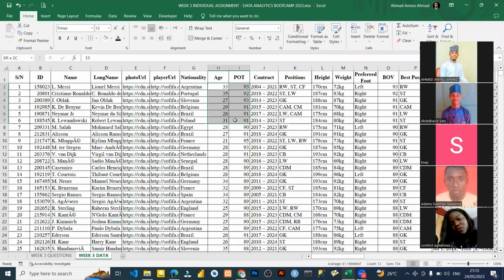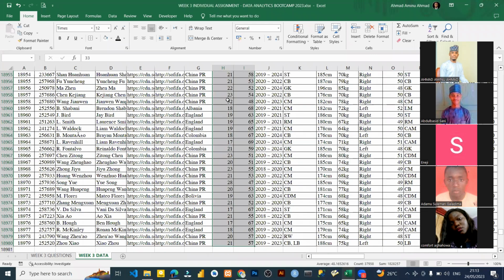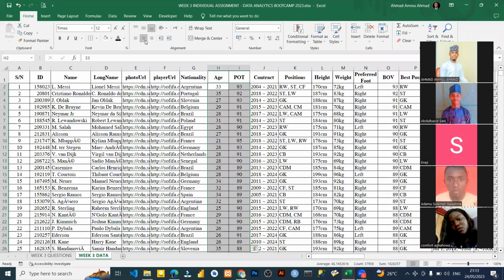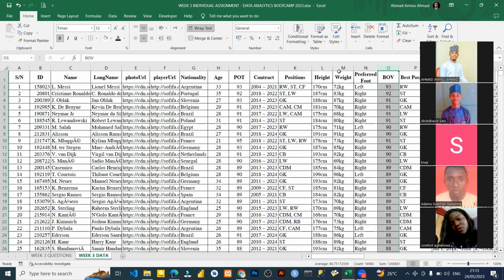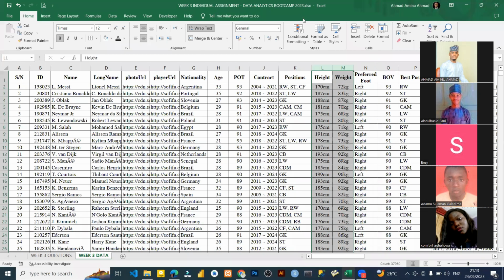So all this, you can put them at the center if you want. Normally, I've told you numbers are supposed to be at the center. So you can put all the numbers at the center like this. Also, this one is also supposed to be at the center. Wherever numbers are, make sure you arrange them at the center. Please do that, and that's when you have answered question number one. Even if you increase the width of everything for us to see it, it's okay. You will get your marks.